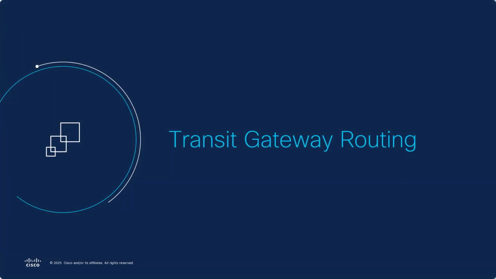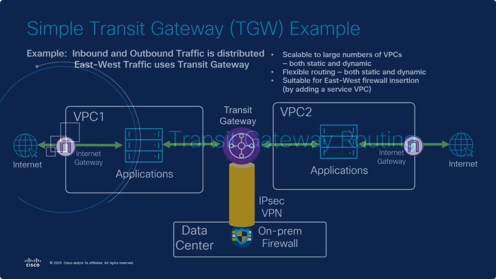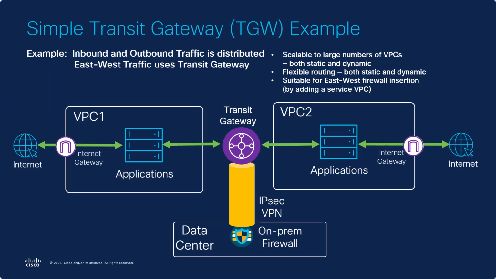Let's now look at a simple example of transit gateway routing. In this case, our VPCs are connected to a transit gateway for east-west traffic, and we've also thrown in an on-prem data center with a firewall that's going to be attached to the transit gateway. We're going to use both static and dynamic routing here. This is quite suitable for east-west firewall insertion by adding a service VPC, as we will see in a subsequent example.